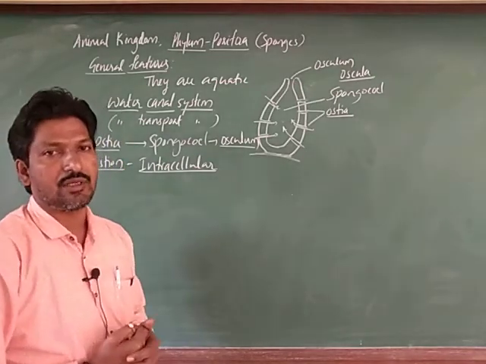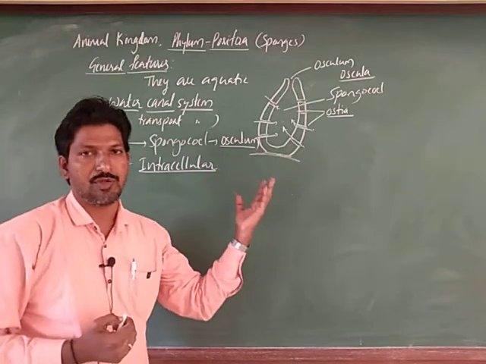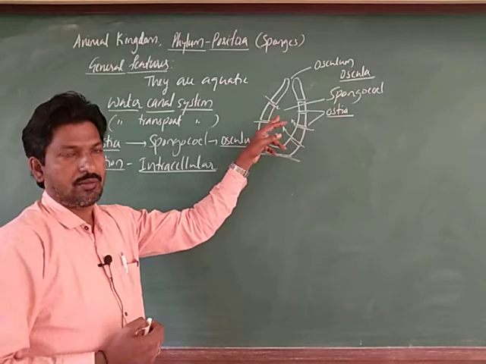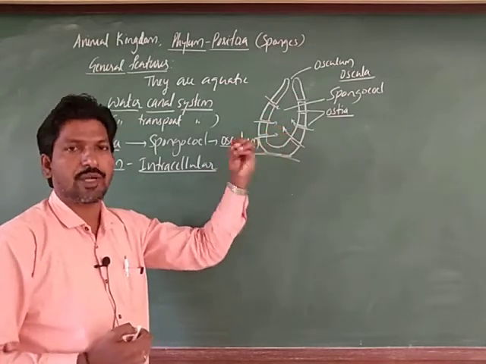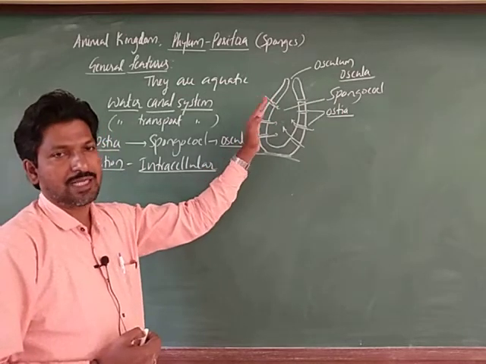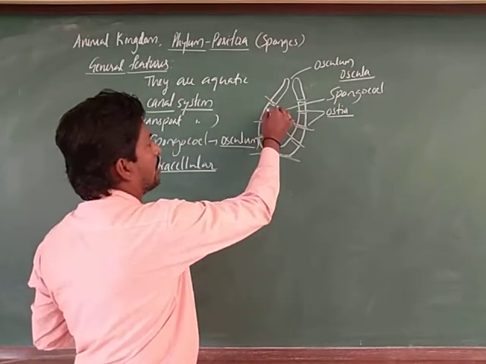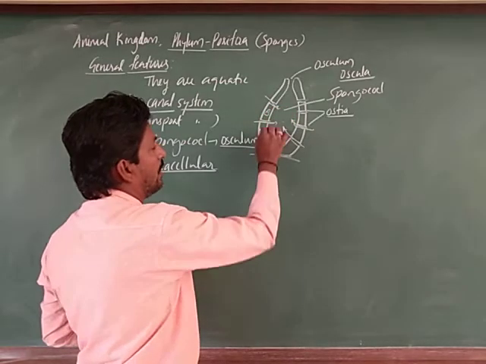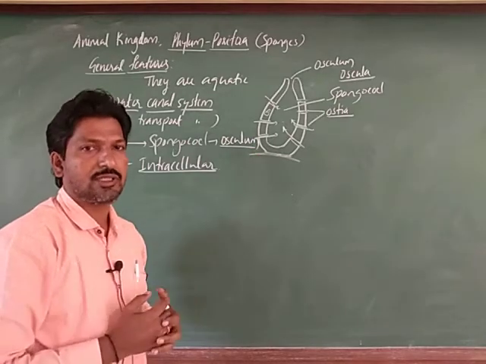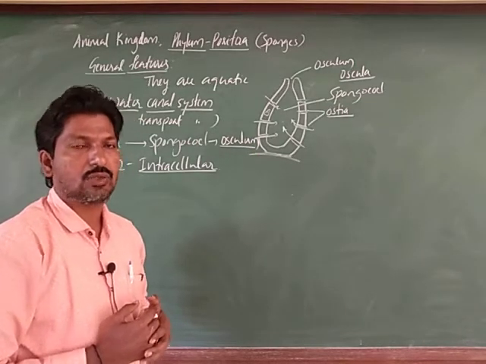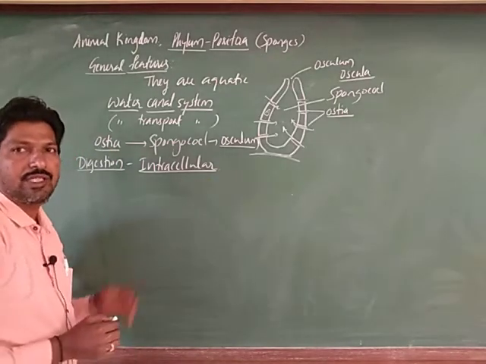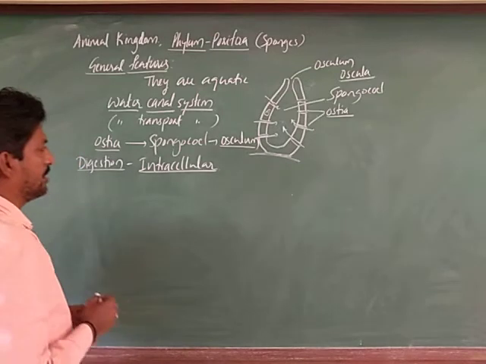As we studied in the previous video, the inner layer is the choanoderm, which has choanocytes, collar-shaped cells, and the outer layer is the pinacoderm, with flat cells. In between there are irregular amoeboid cells. These cells perform their own functions almost independently, so intracellular digestion is observed. It is a simple type of cellular digestion.